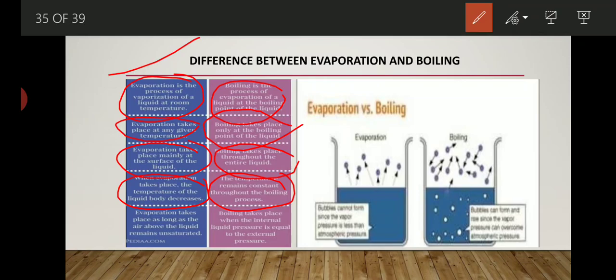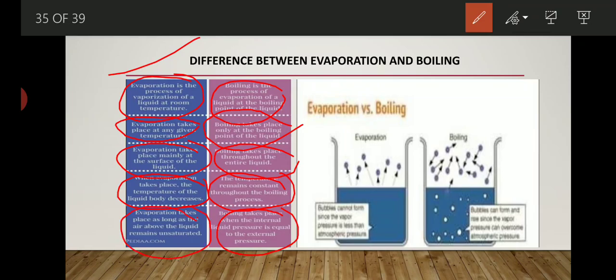Whenever we apply the condition, then only boiling takes place, but evaporation takes place anywhere. Boiling takes place when the internal liquid pressure is equal to the external pressure.